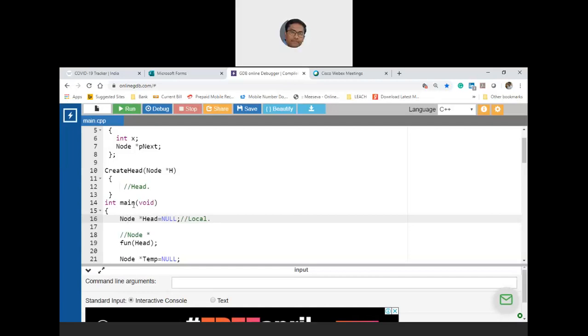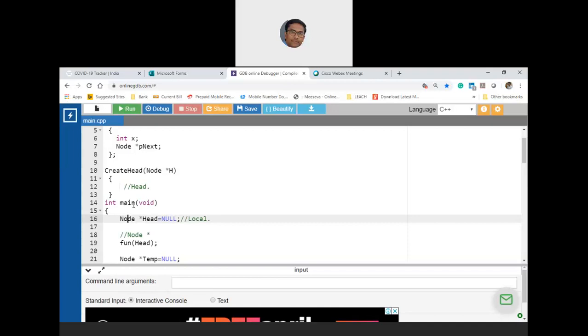I can make my head global, or I can make my head local. If I am maintaining my head global, I don't need to pass the arguments, my head node as a list of arguments to whichever function that I want to deal with the single linked list logics. On the other hand, if I take a local head, then I need to alias it.